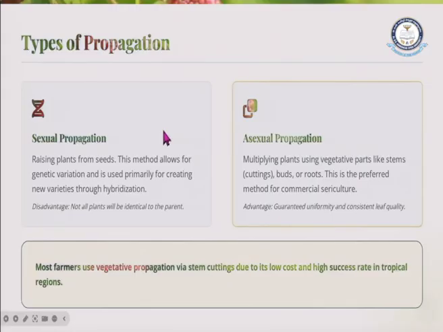If we see types of propagation, it means reproducing or multiplying mulberry plants. So here we have two types of propagation. Type 1 is sexual propagation and type 2 is asexual propagation. Sexual propagation is done through seeds, so raising plants from seeds. This method allows for genetic variation. That means the parent plant and the offspring won't be exact clones, rather they will have some genetic variations present.